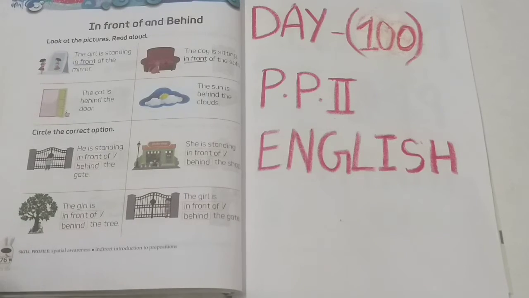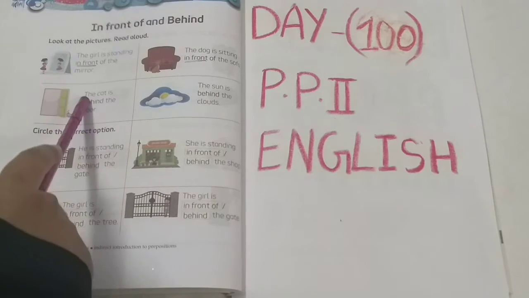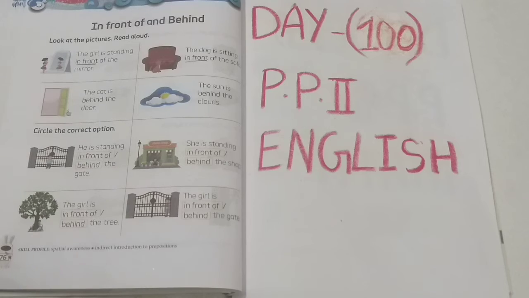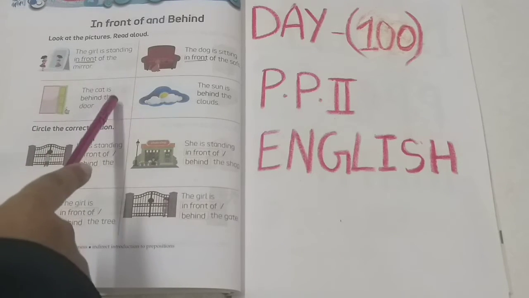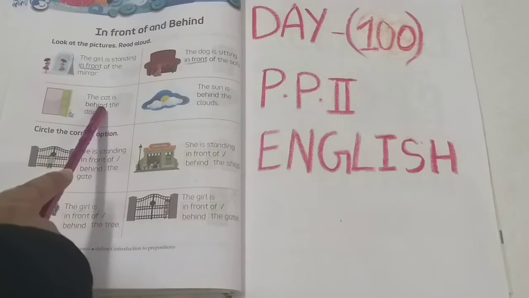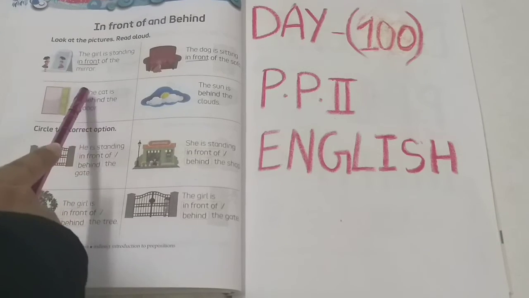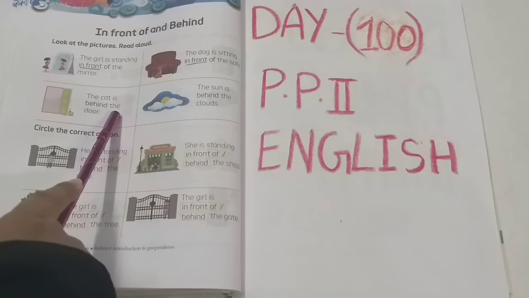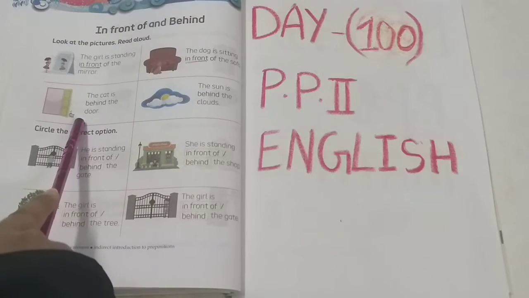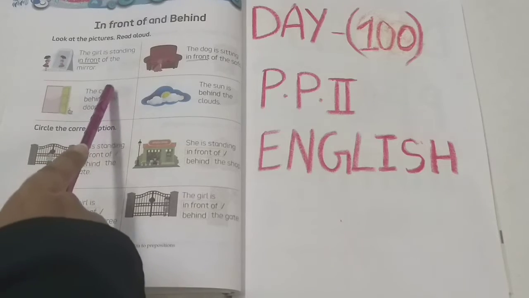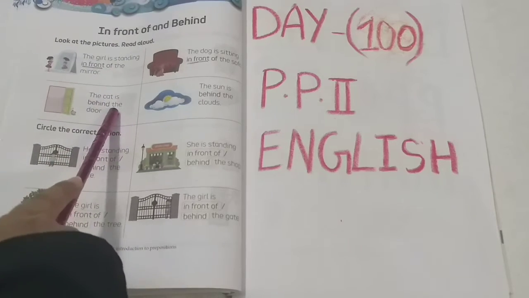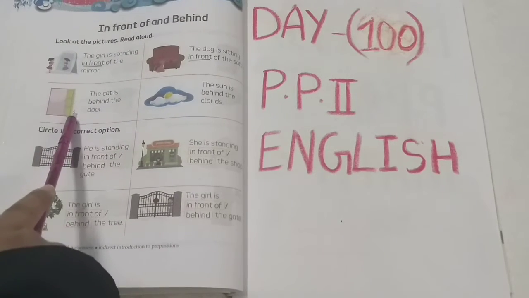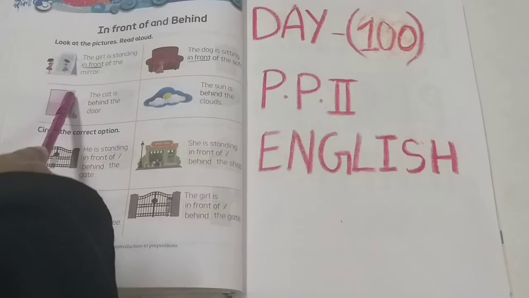See the next sentence children. The cat is behind the door. You can see the cat is here and the door is here.